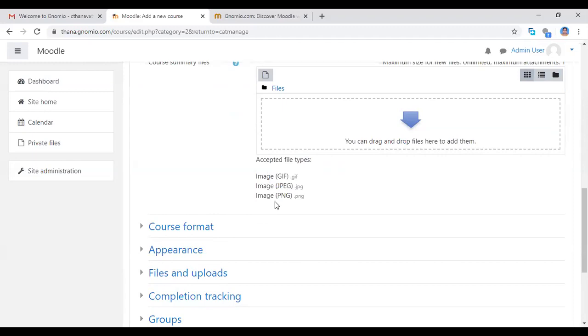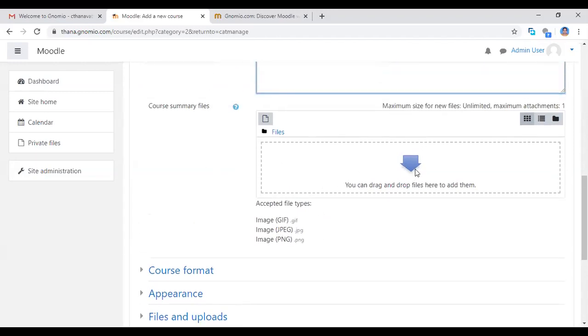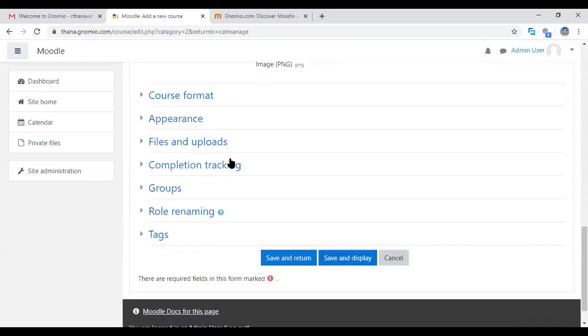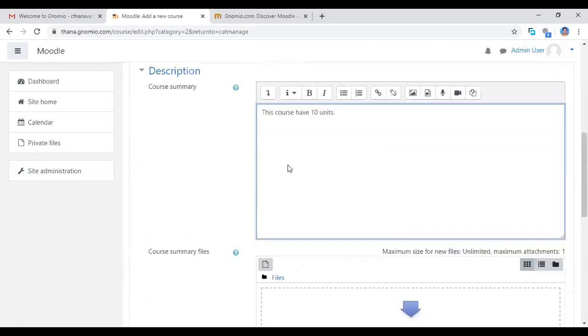So change the files into GIF, JPG or PNG format, then you can upload here. For beginners and basic level, we don't touch this. After you become an expert in Moodle, you can apply all the features of Moodle.